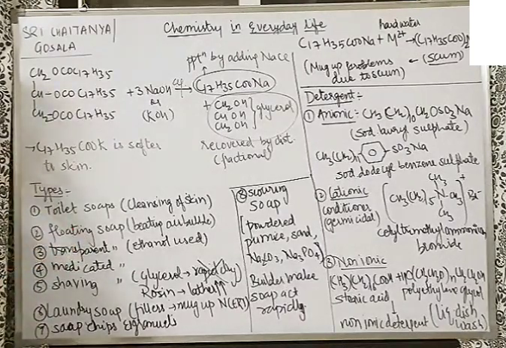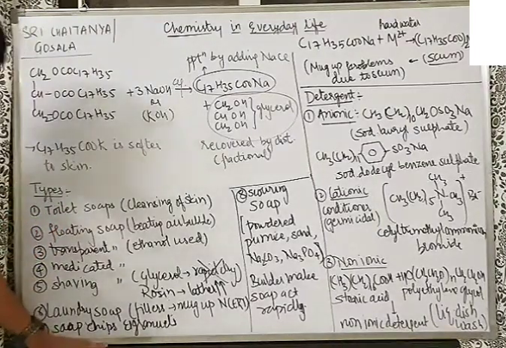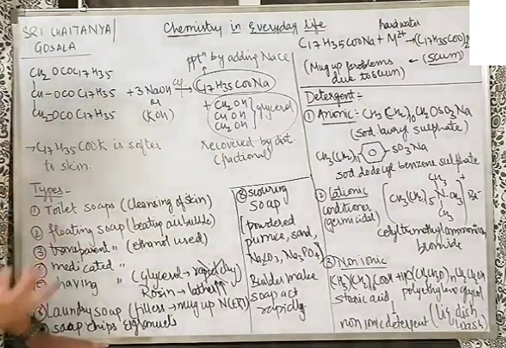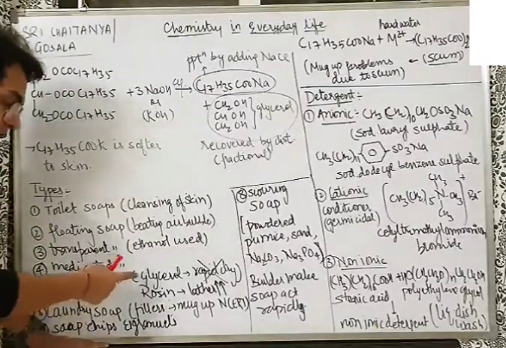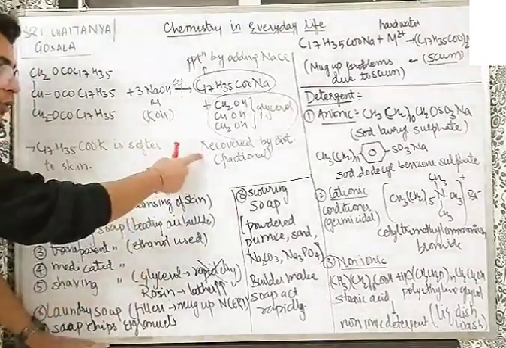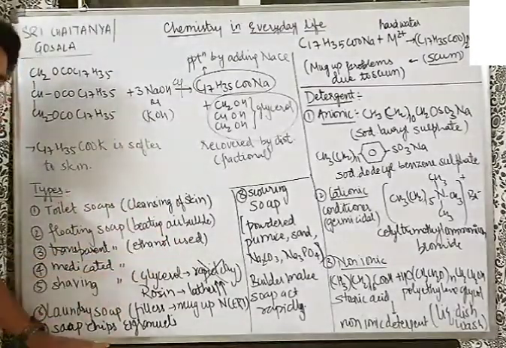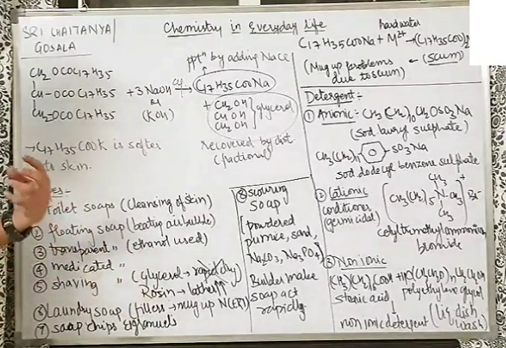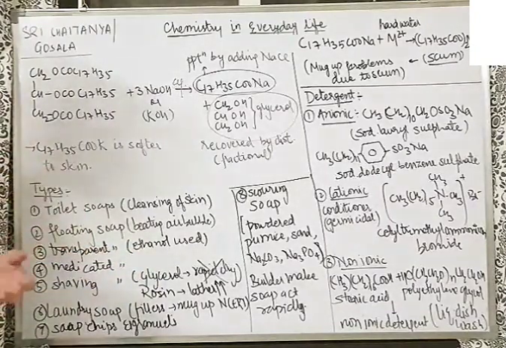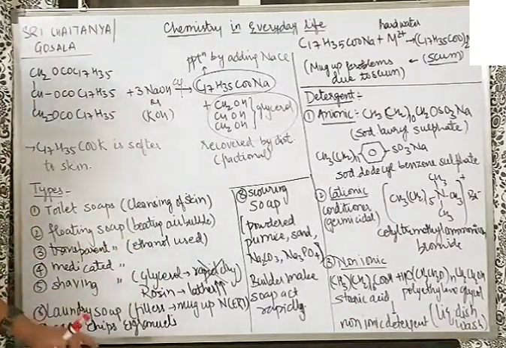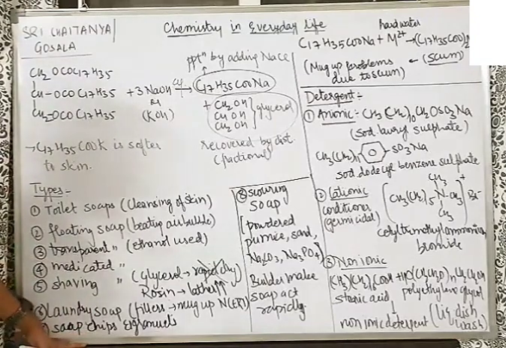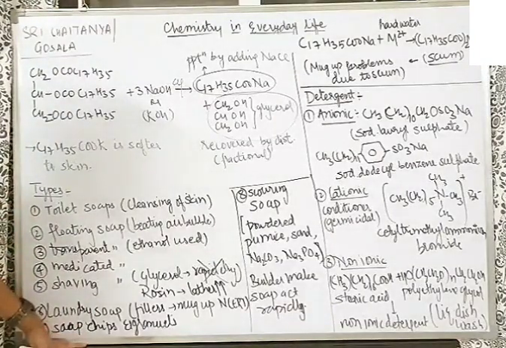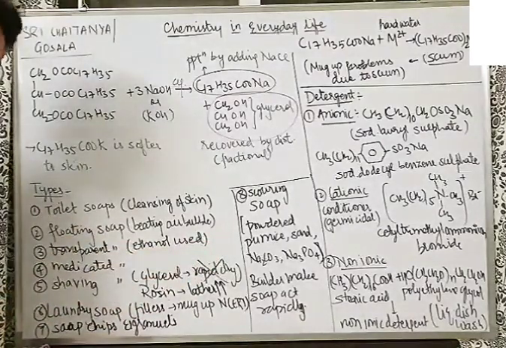Shaving soaps. For the shaving soaps, it's very easy to understand that we need them to be not rapidly drying. To prevent rapid drying, we use glycerol here, which we obtained from here. Also, we use rosin. Rosin is a substance which gives more lathering to the soap. You might be seeing that shaving cream generates more lather than the normal soap and does not dry so rapidly. That is because of glycerol, which prevents the rapid drying, and rosin, which gives the extra lather.